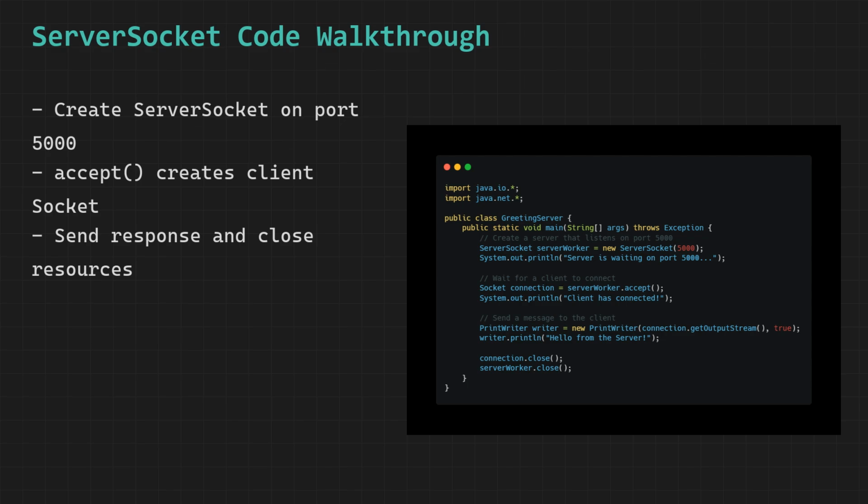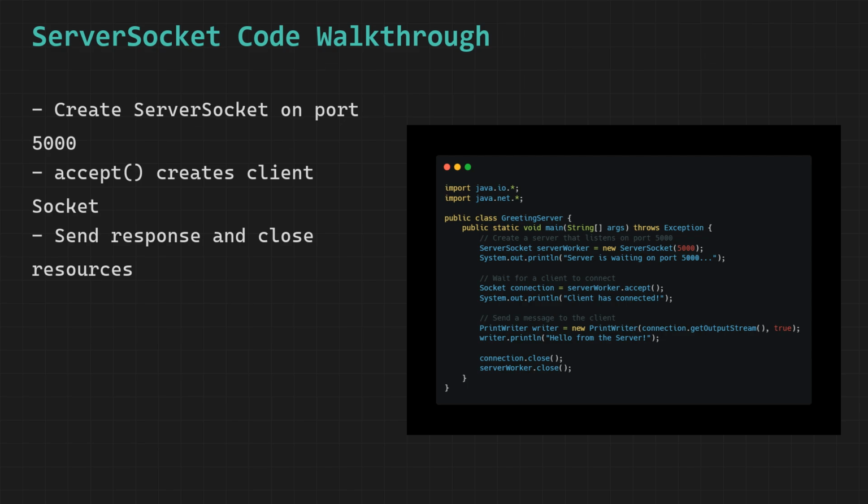The key concept here is that the server socket and socket classes work together as a team to implement the classic server side of a TCP-based client-server communication model, where the server socket acts as the permanent and patient listener that waits indefinitely on a specific port for incoming client connections, and each time a new client connects, the server socket produces a fresh socket object that represents the dedicated and exclusive communication channel for that particular client, allowing the server to send and receive data with that client completely independently of any other clients that may connect in the future.